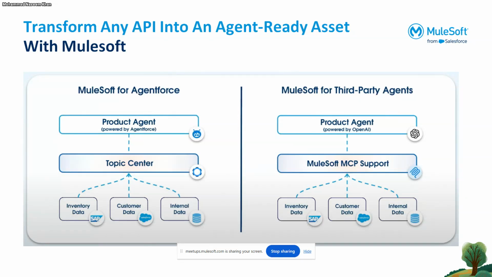And this is again the architecture where we can see this. The last one is our backend data, or API, and in the middle layer we have the MuleSoft MCP support. Using the MuleSoft MCP connector, we can transform our API and expose it to the AI agent.